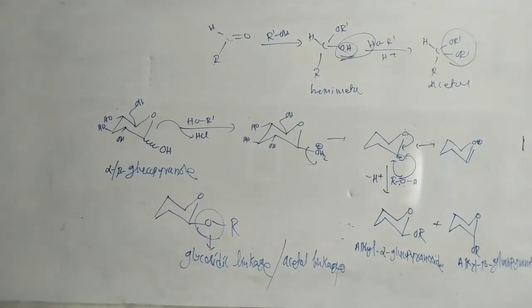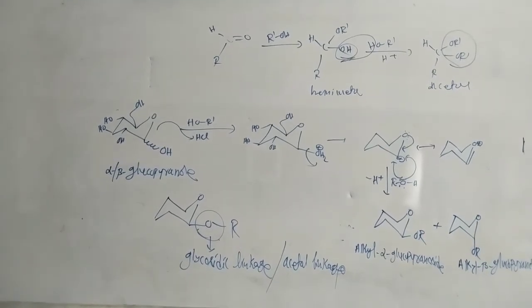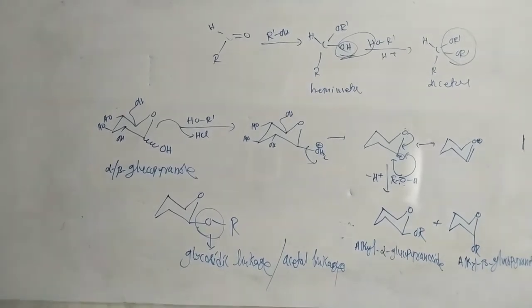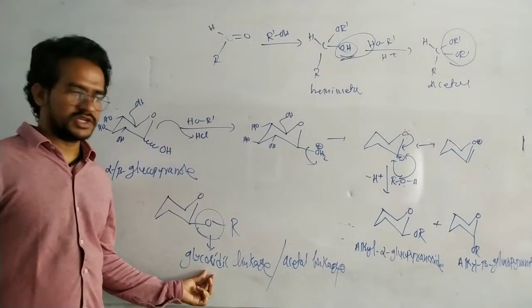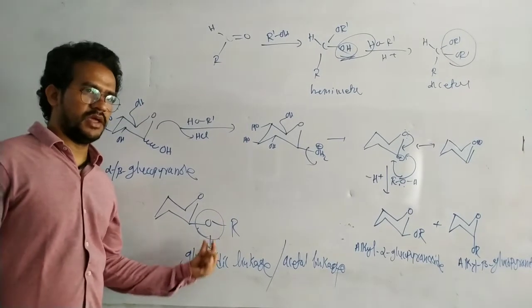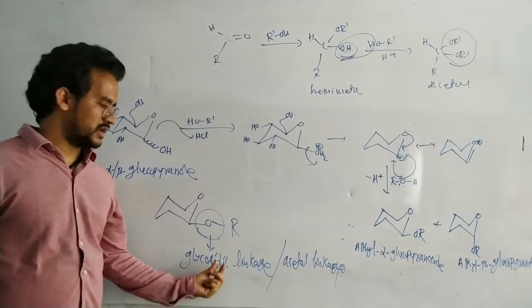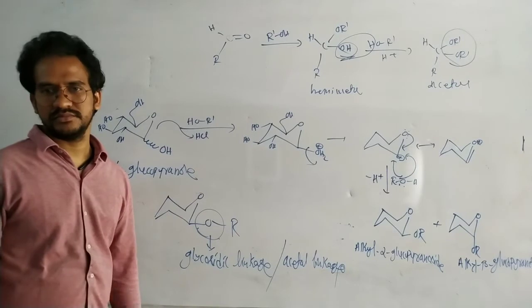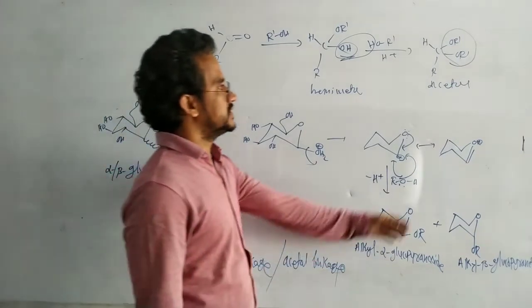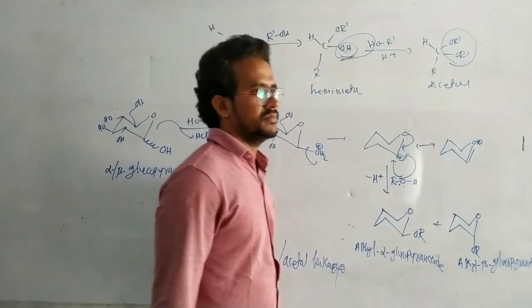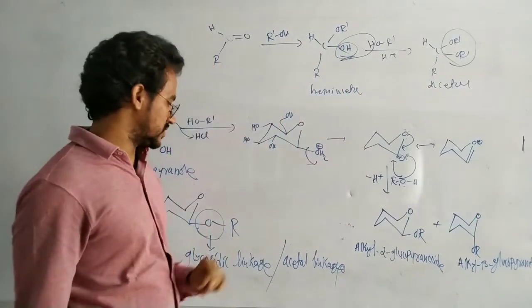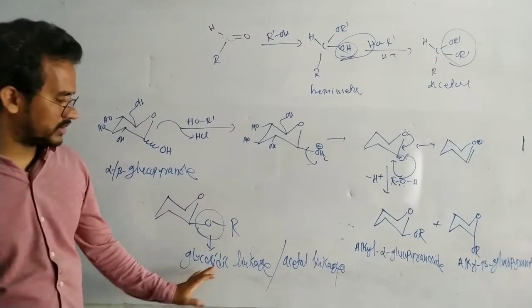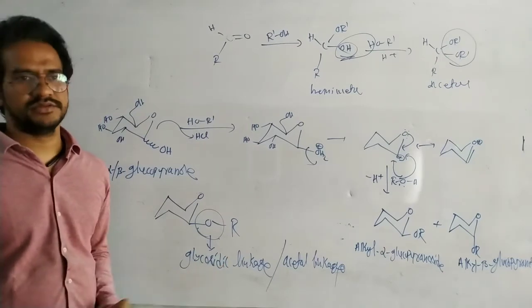A gem diether in a sugar molecule is called a glycosidic linkage. This is a hydroxy ether.